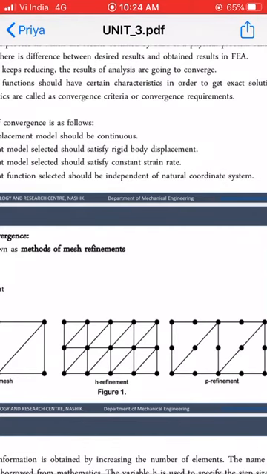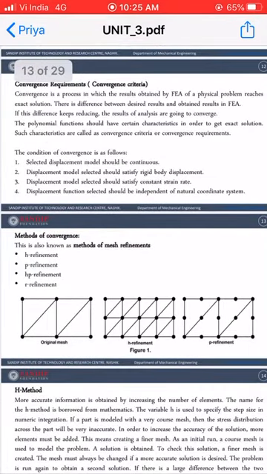We will see one by one the meaning of rigid body displacement, constant strain rate, and independence of the natural coordinate system. So the displacement function, the first criterion is that it should be continuous. Second, your selected polynomial function should satisfy the rigid body displacement. What do we mean by rigid body displacement? We will see later. Then it should satisfy the constant strain rate also, and it should be independent of the natural coordinate system. We will see these three requirements later. So now first we will see the methods of convergence.